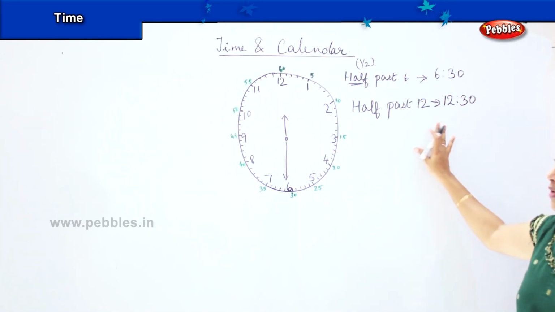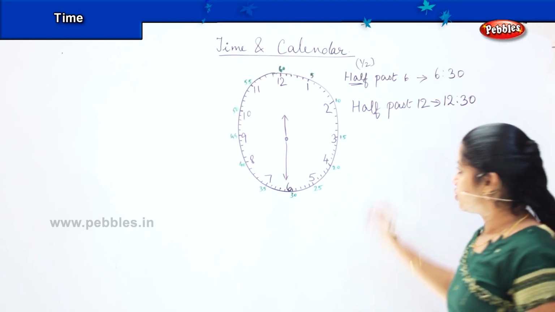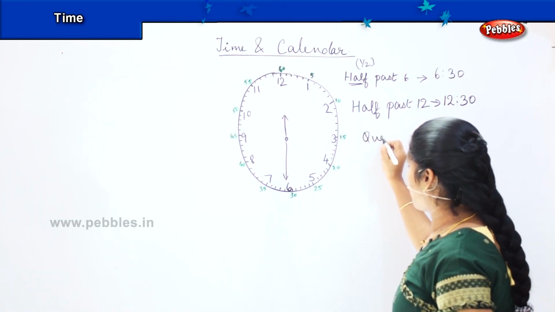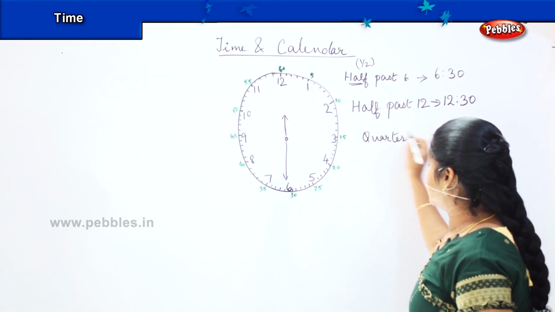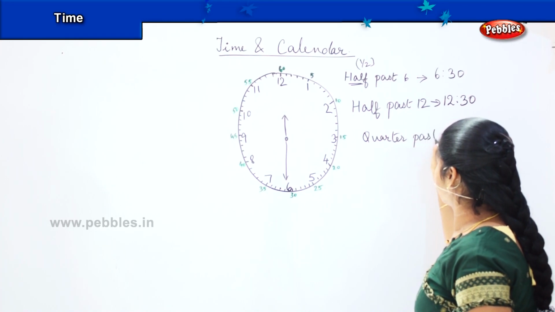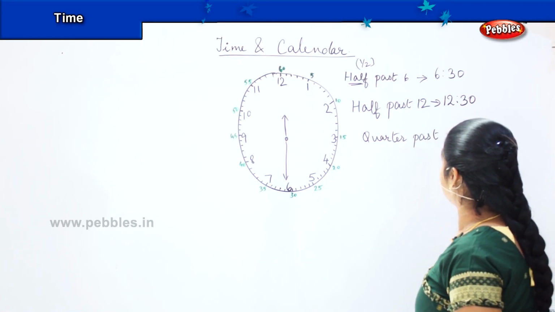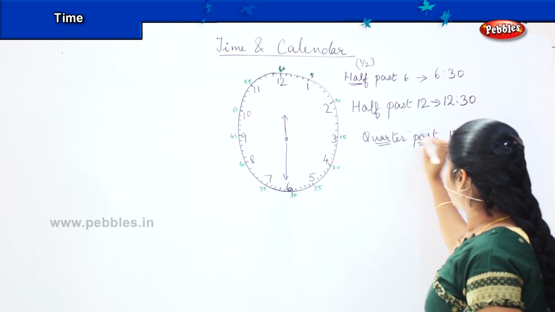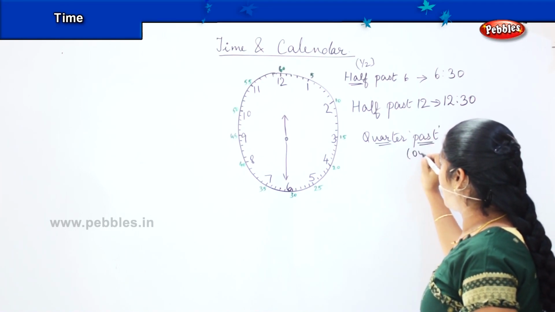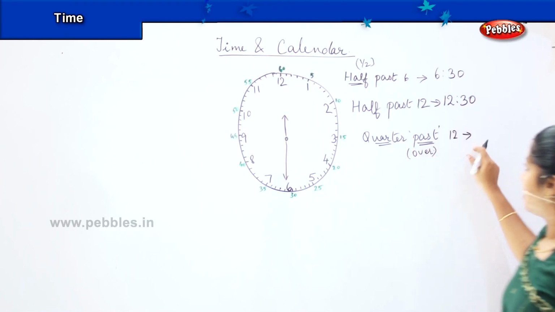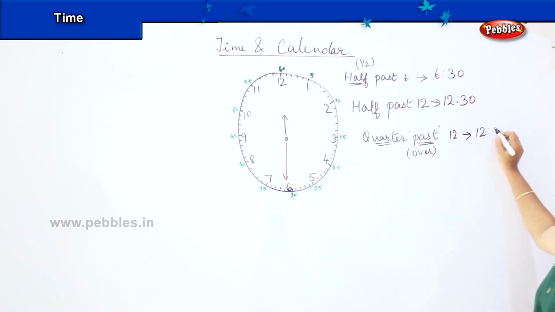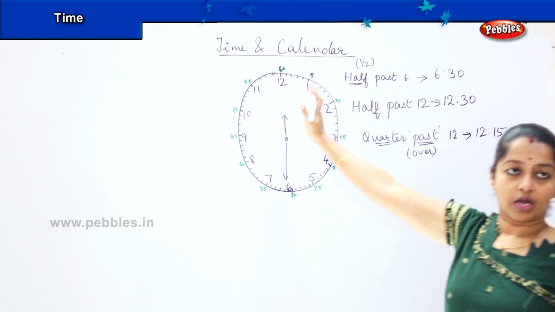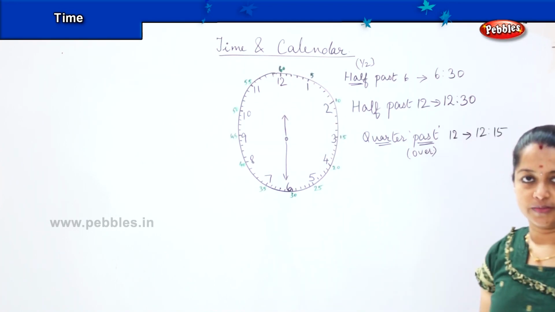Okay? So are you clear with the terms, children? Whenever you say quarter past 12, the term quarter and past means which is over. So it becomes 12:15. So you have to count in the forward direction.